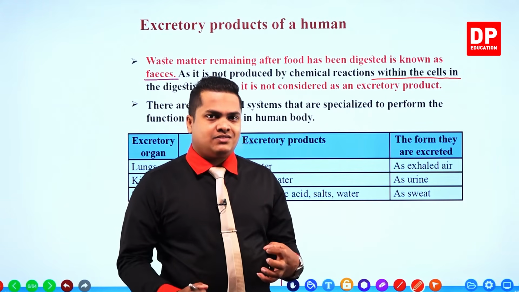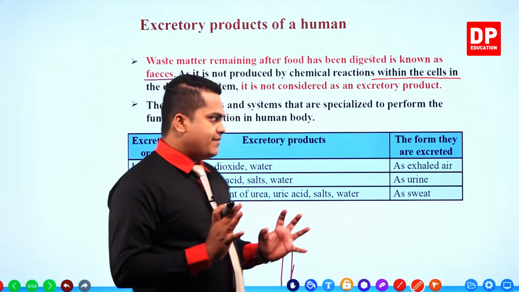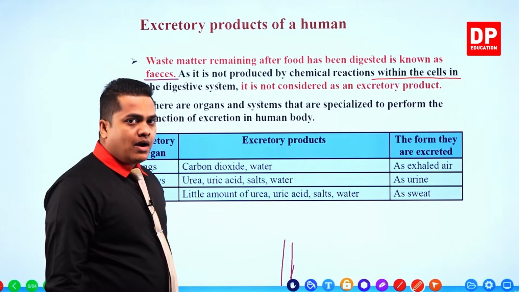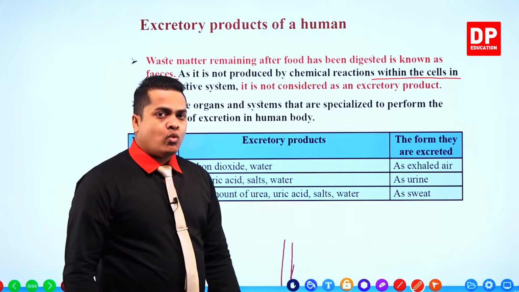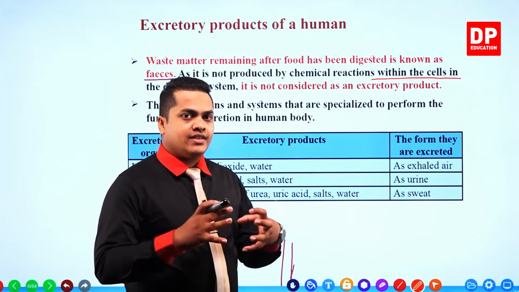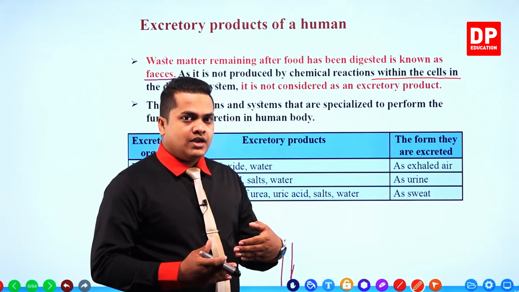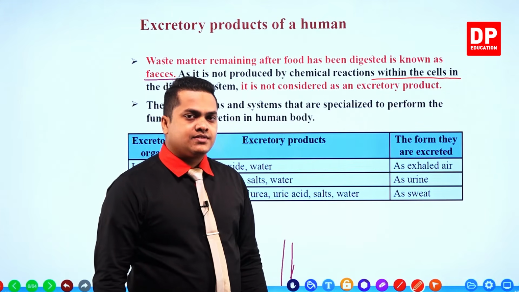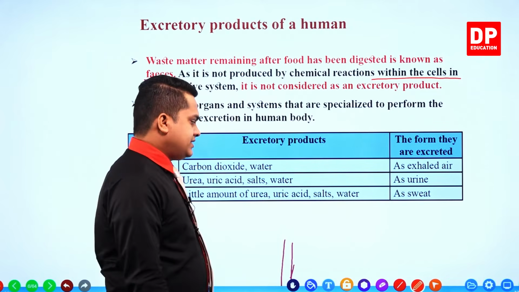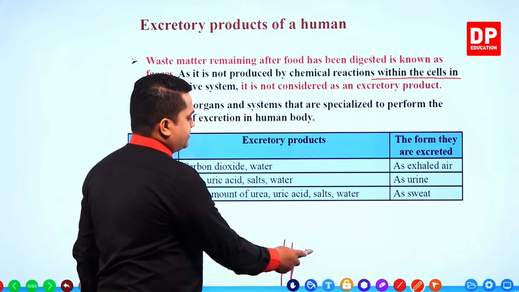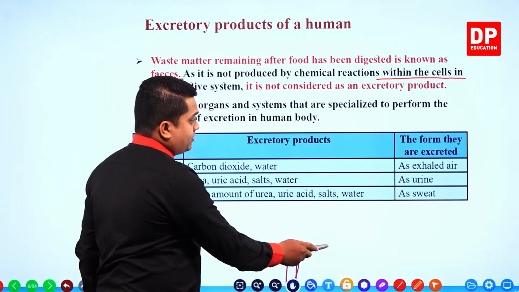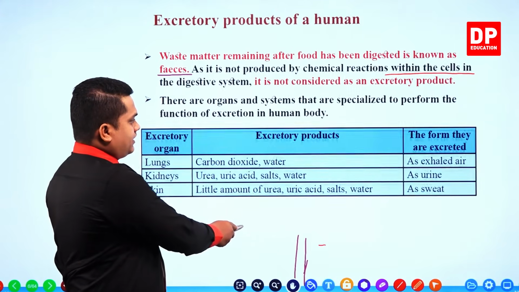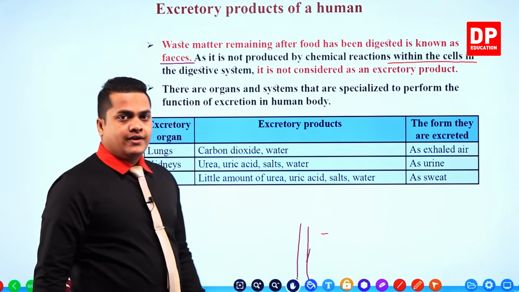You are given a table about those organs, the excretory substances that those organs produce, and the way of expelling these substances from our body. So let's see the table and observe the contents. First of all, the excretory organ.